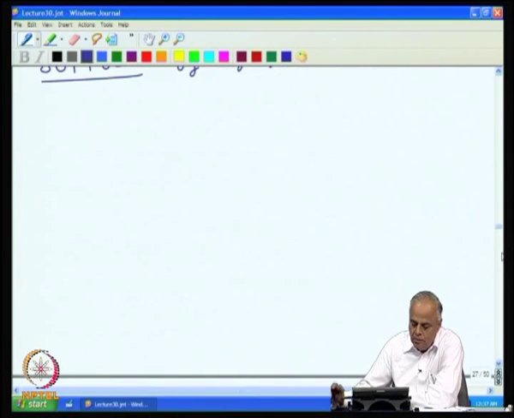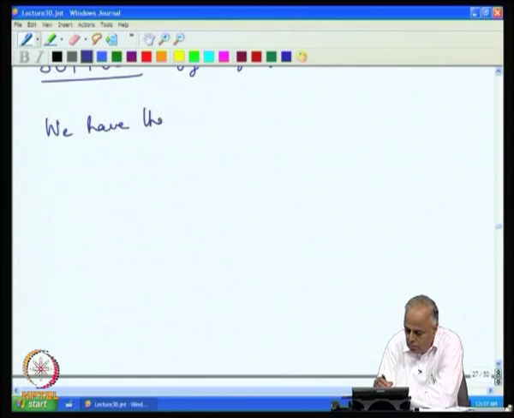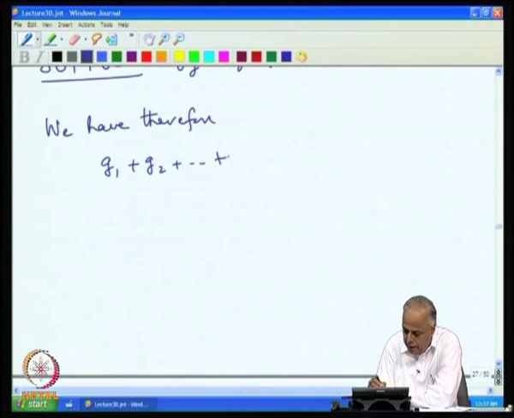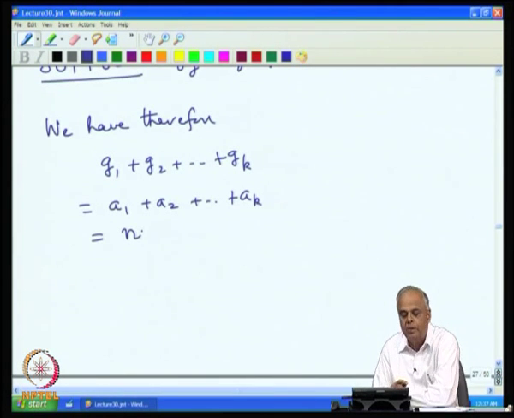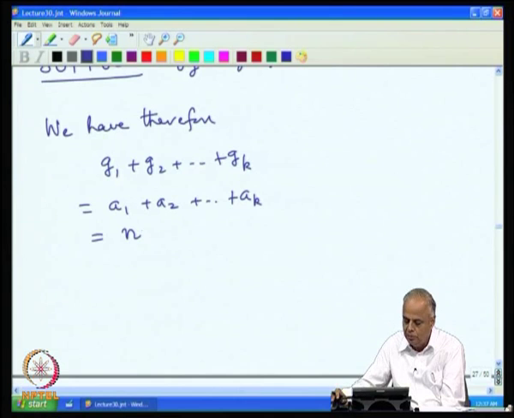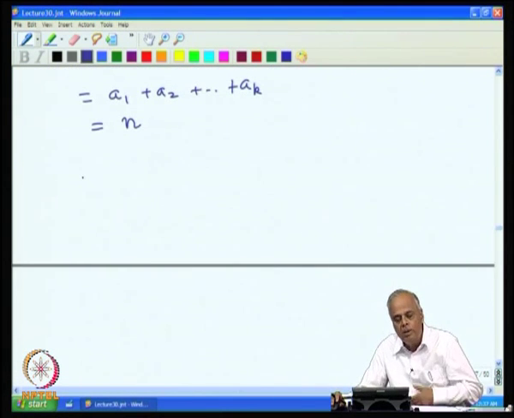Then we have, therefore, g 1 plus g 2 plus ... plus g k is the same as a 1 plus a 2 plus ... plus a k, but a 1 plus a 2 plus ... plus a k, we know, is n. So, how does it help us?